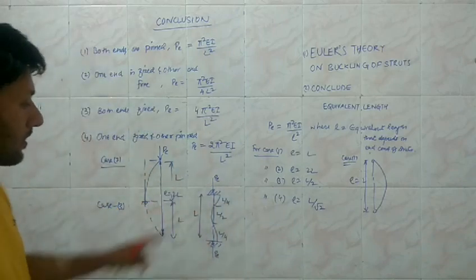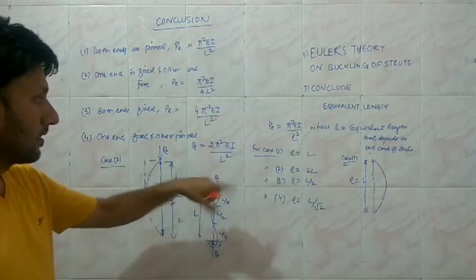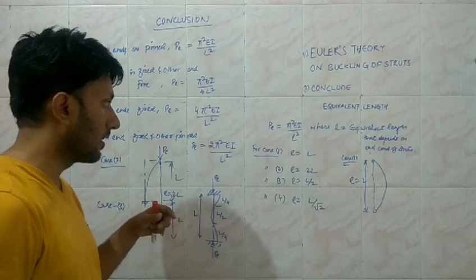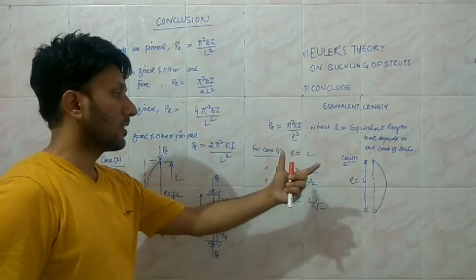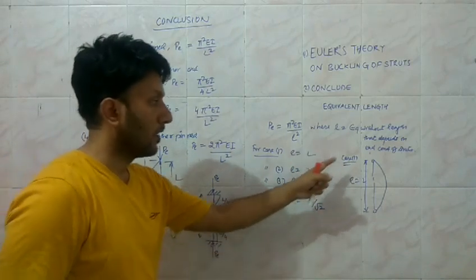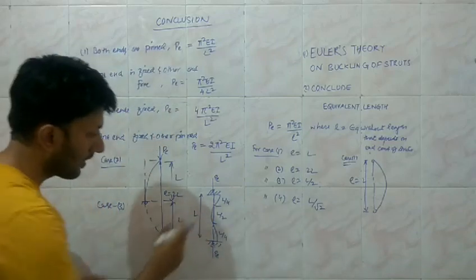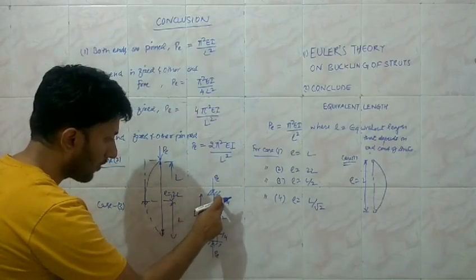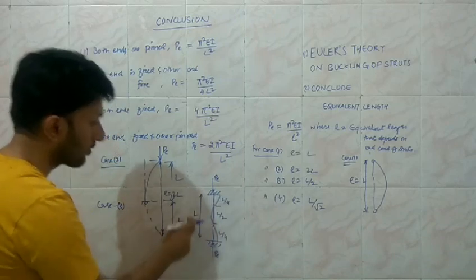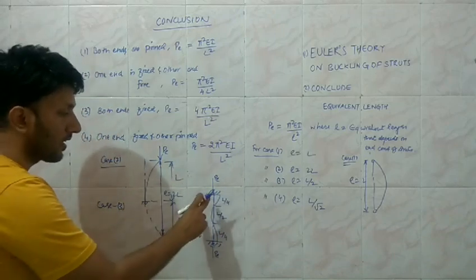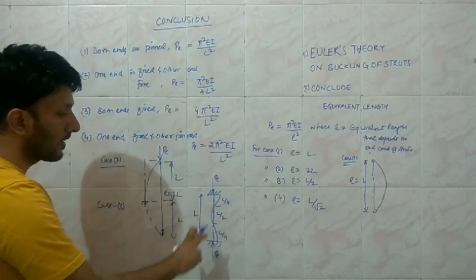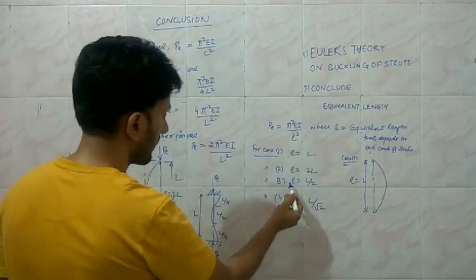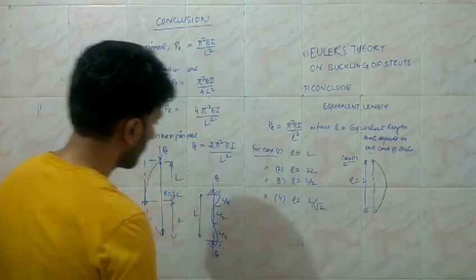where this distance is equal to L. So from here, the equivalent length physically, when we are comparing L with the fundamental mode of buckling, we have identified that the length of the half sine wave in this case is L by 2, and these are half of L by 2, half of L by 2. Total length is going to be equal to L. So we have two half sine waves in this case. The length is going to be L by 2, and this is the case when the equivalent length is equal to L by 2.